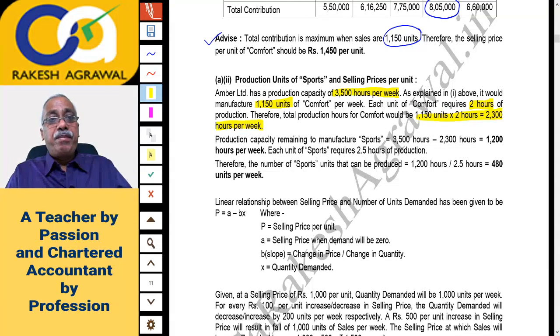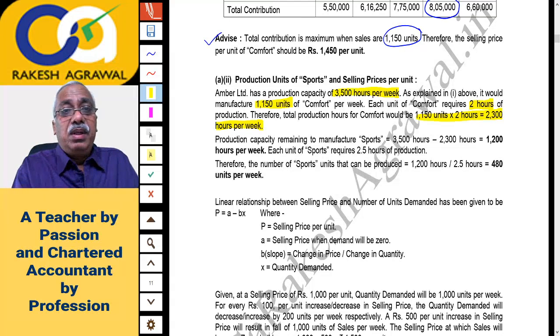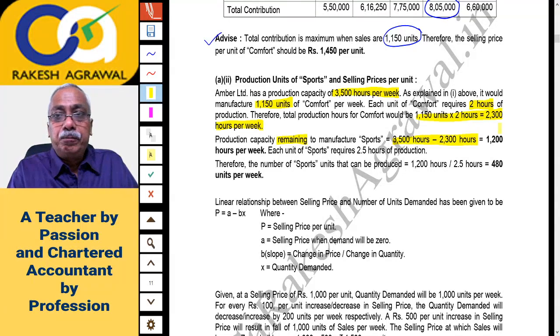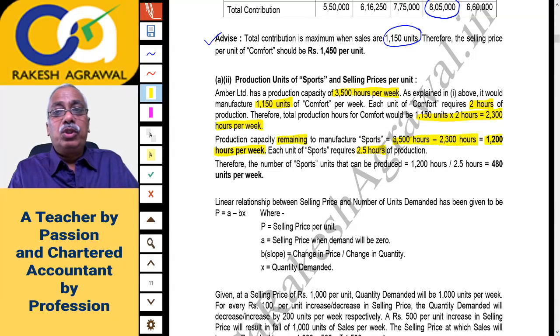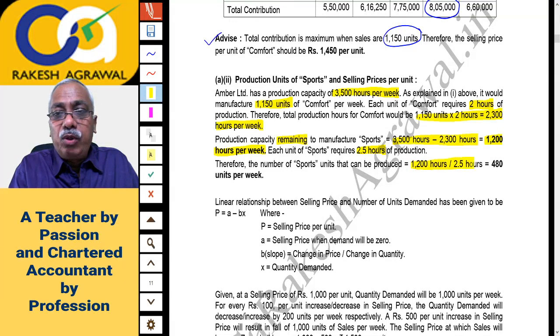Now what is the capacity left? The production capacity remaining to manufacture Sports is your total 3500 hours minus 2300 hours used by Comfort. So 1200 hours per week are left. Each unit of Sports requires 2.5 hours, so 1200 hours divided by 2.5.